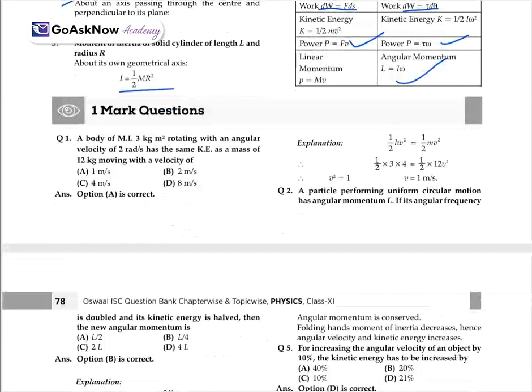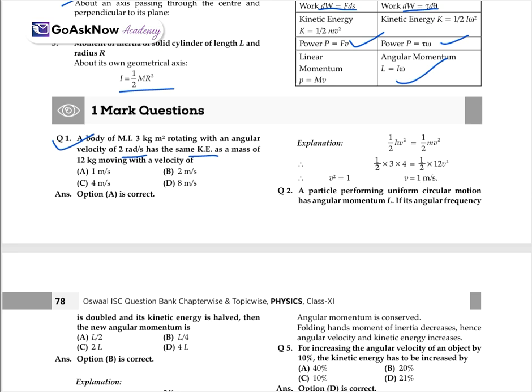Now, on the basis of whatever we have studied, we are going to solve a few numericals. Firstly, a body of mass 3 kg is rotating with an angular velocity of 2 radian per second and has the same kinetic energy as a mass of 12 kg moving with some velocity. Here we have to find the velocity. We know that half I omega² will be equal to half mv². We substitute all the values and get v² is equal to 1, or v is equal to 1 meter per second. This will be the velocity.